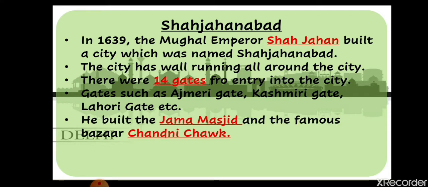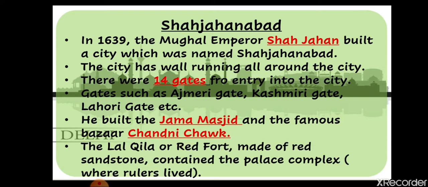Now he built the Jama Masjid and the famous bazaar of Chandni Chowk. In that Shah Jahanabad, Shah Jahan built the Jama Masjid. All of you know that Jama Masjid is the largest mosque in India. So it is the Jama Masjid, and the famous bazaar is Chandni Chowk. Chandni Chowk is very famous in Delhi. It is a place for selling and buying goods. Today also Chandni Chowk exists there.